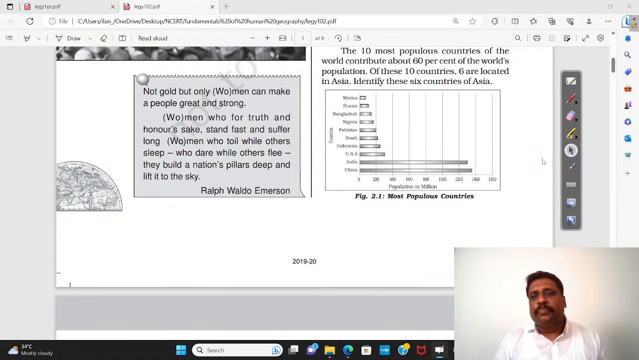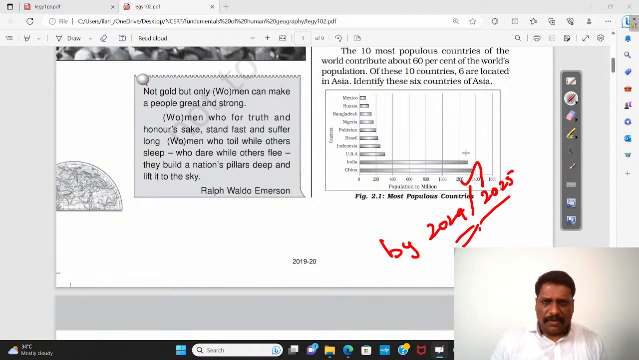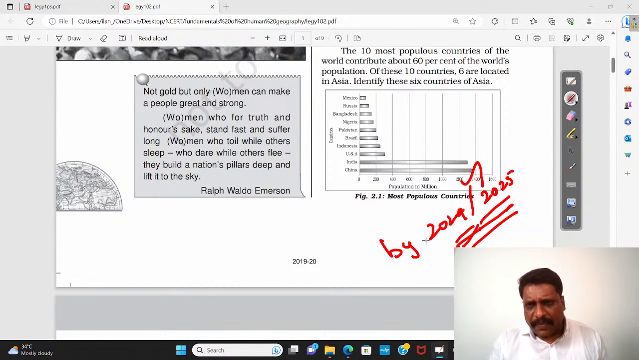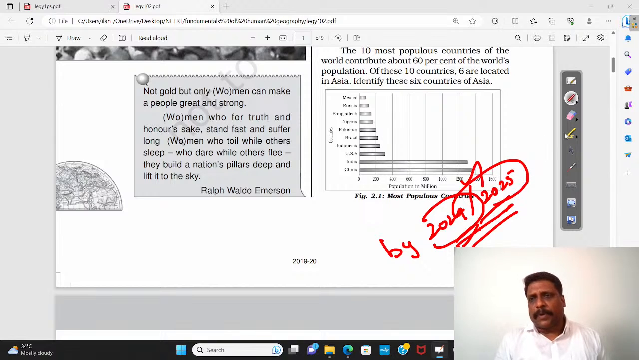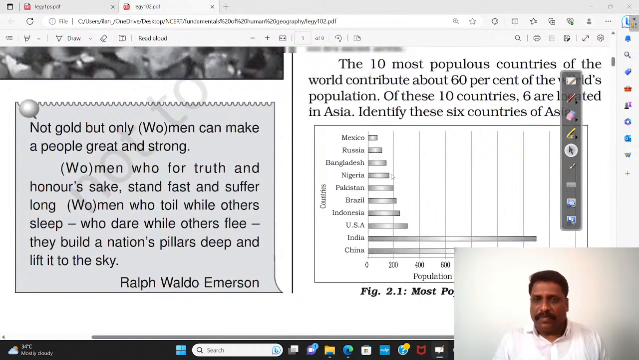So it is strongly anticipated that by 2024 or 2025, India will be the most populous country in the world. China's population, I understand the growth rate, say for example, is not increasing. But going that way, we'll be overtaking China in the nearest future. Right, my dear friends. Now, NCERT talks about the 10 most populous countries of the world.